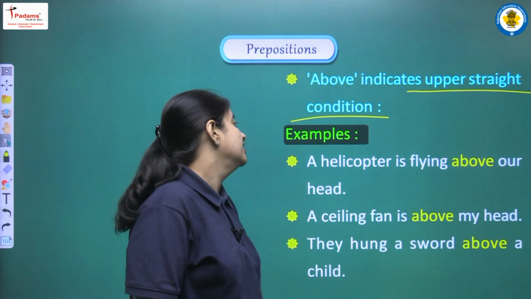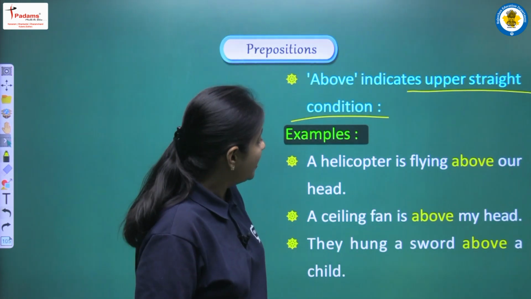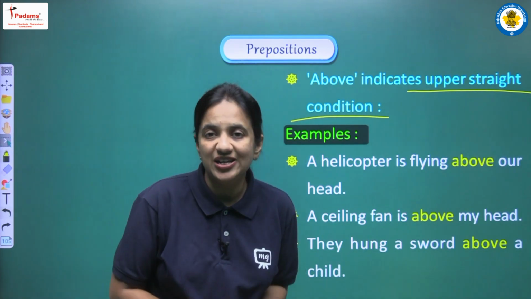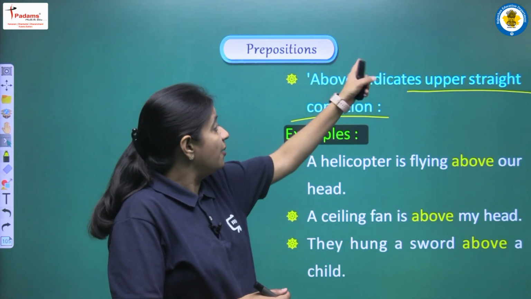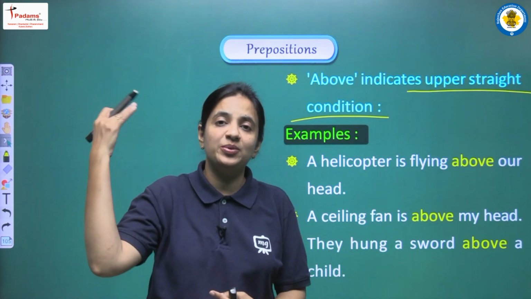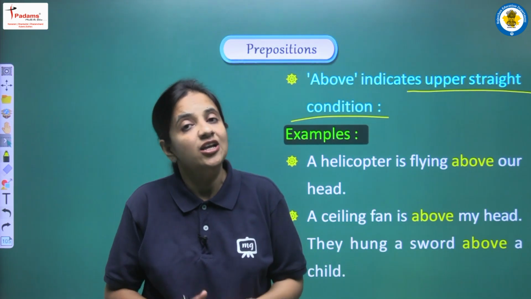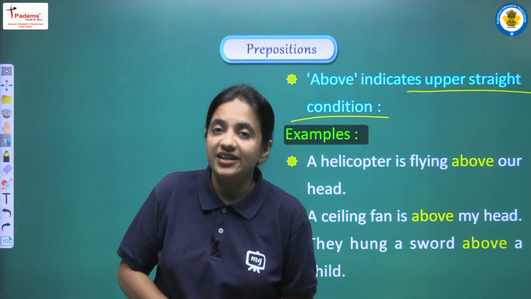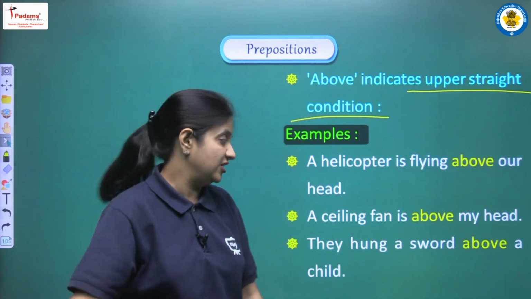How? Let's see. The first sentence is: a helicopter is flying above our head. Okay, so what are we trying to show? We are trying to show upper condition, because when a helicopter is flying above our head, obviously the helicopter is having the higher position, right?